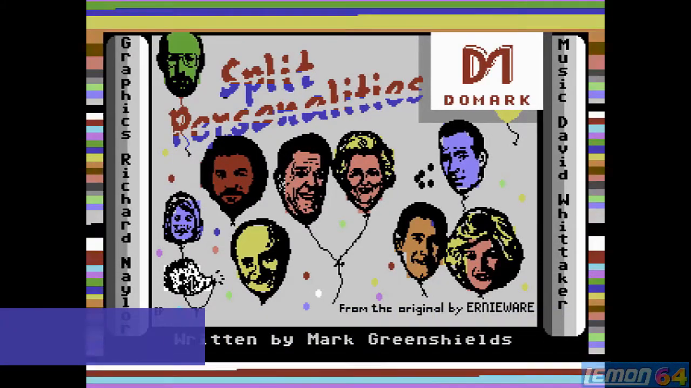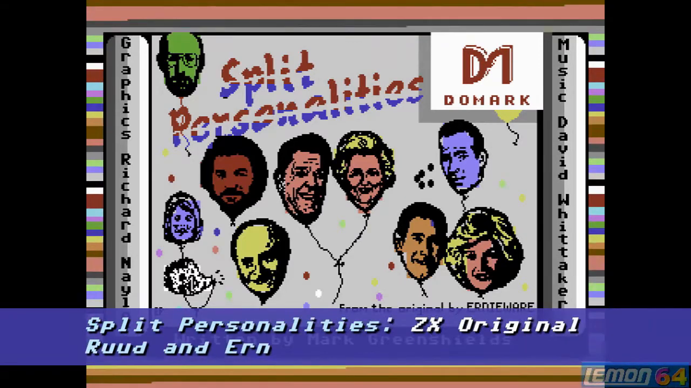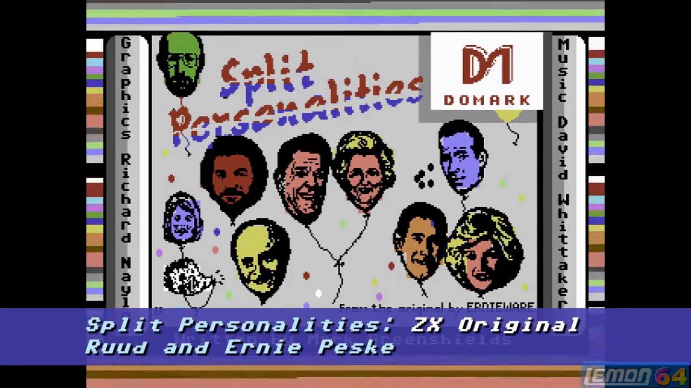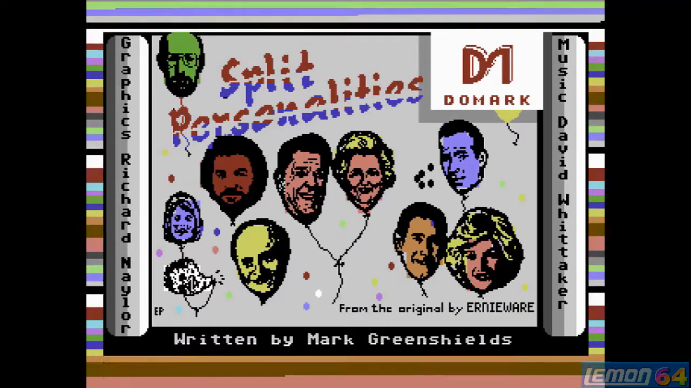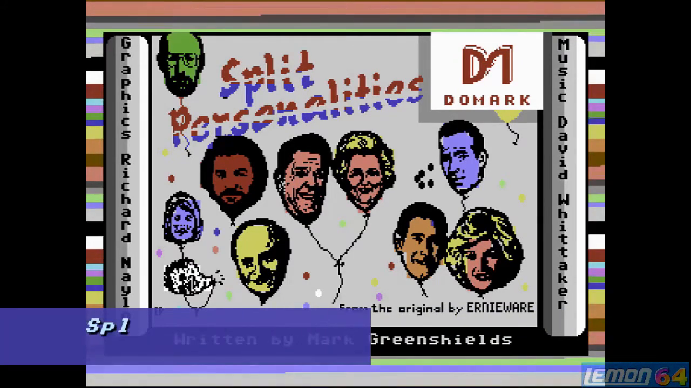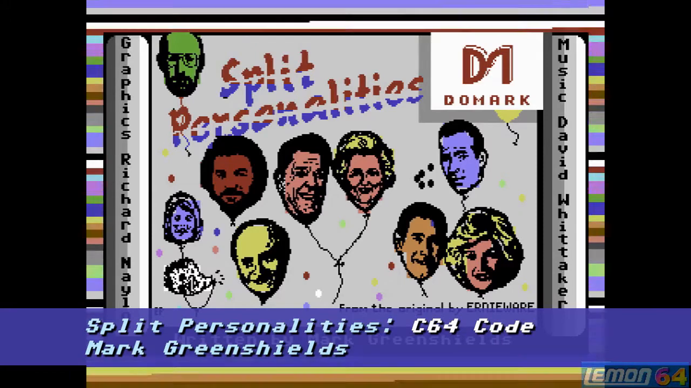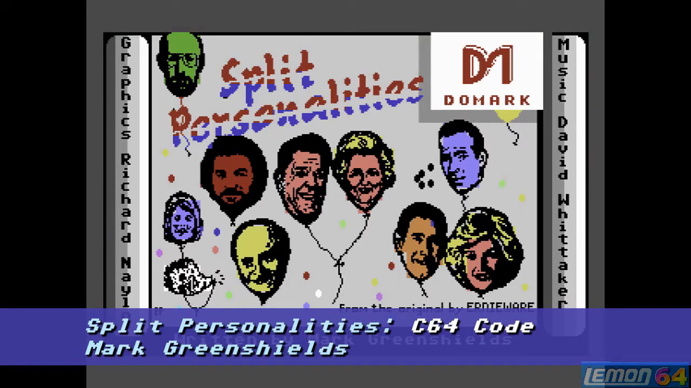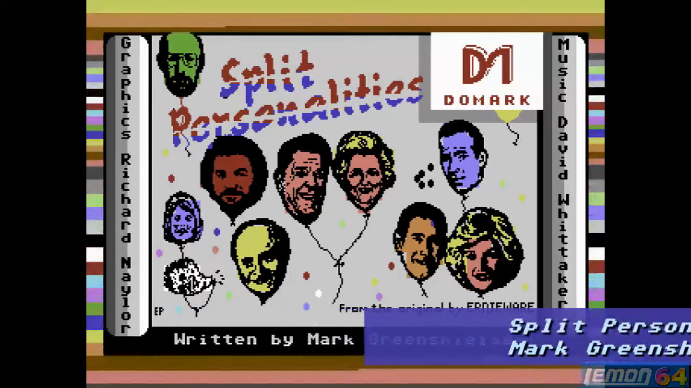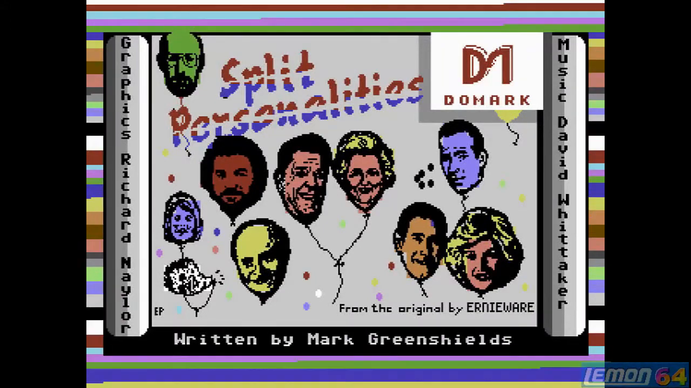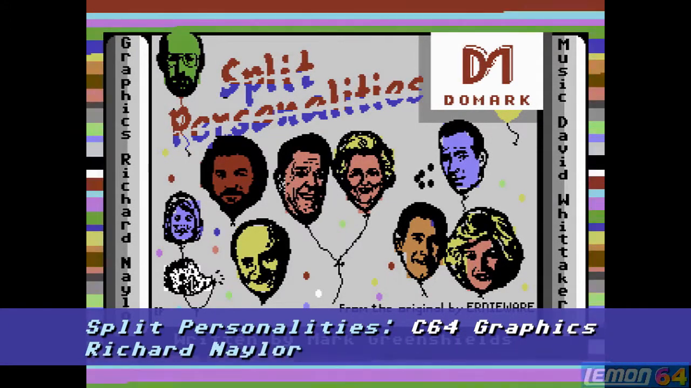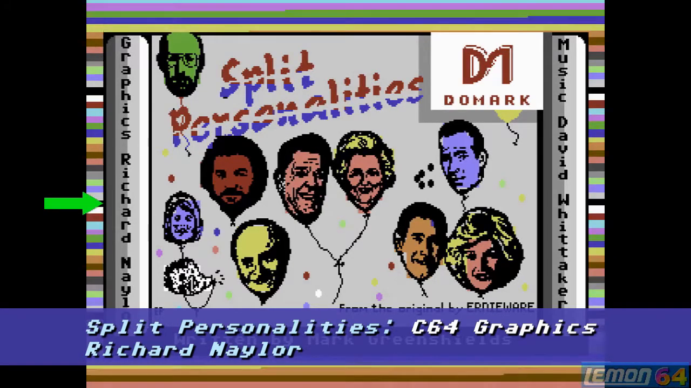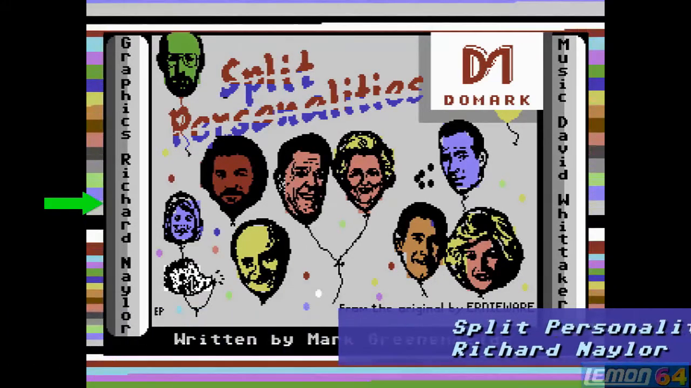It was originally created by Ruud and Ernest Pesky of the Netherlands there, of Ernieware, and that was converted and brought to the Commodore 64 by Mark Greenshields, who worked on Bombo in 1986 and moved on to 19 Boot Camp in 1988. The graphics, as you can see on the scroll, was created by Richard Naylor. You can see it on the left there, and he went on to The Living Daylights.